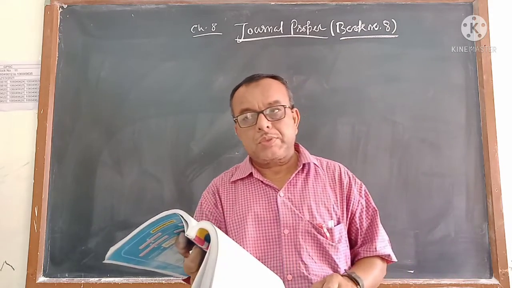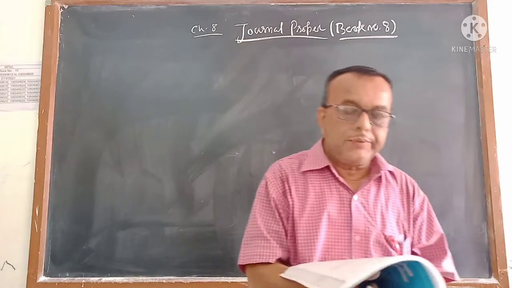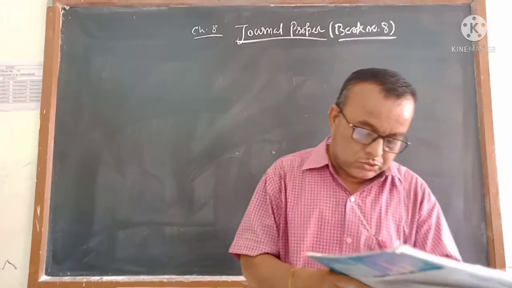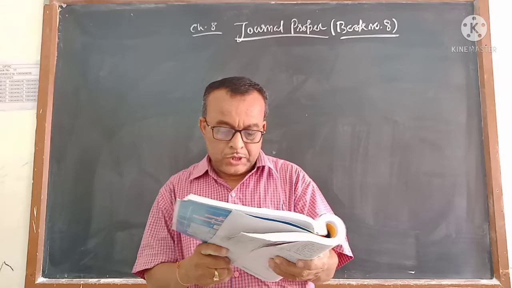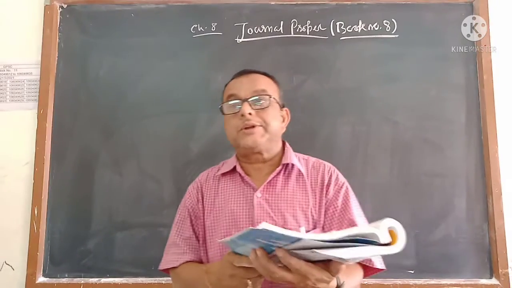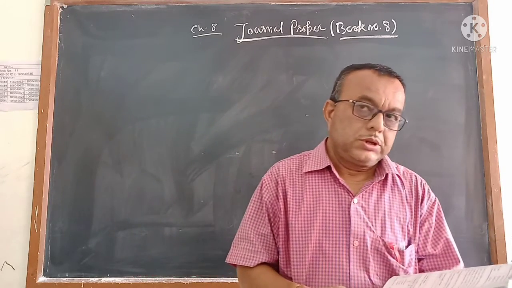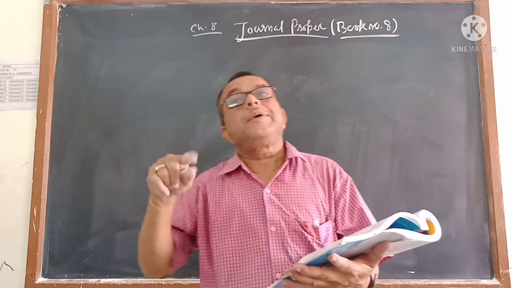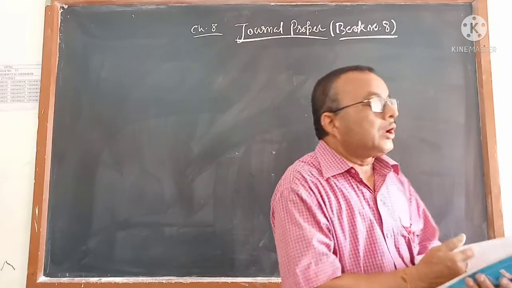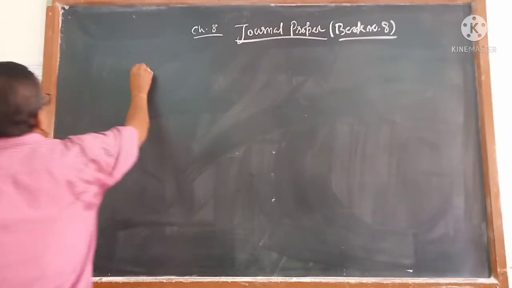rectification entries. Now one by one you have to learn what is called opening entry, what is called transactions not included in other subsidiary books, what is called transactions of inter-account transfer, what is called closing entry, what is called adjustment entry, and what is called rectification entry. For rectification entry, you have a separate chapter. On the basis of rectifications, in part 2, you have a separate chapter. Now you come to the first one, which is called opening entry.